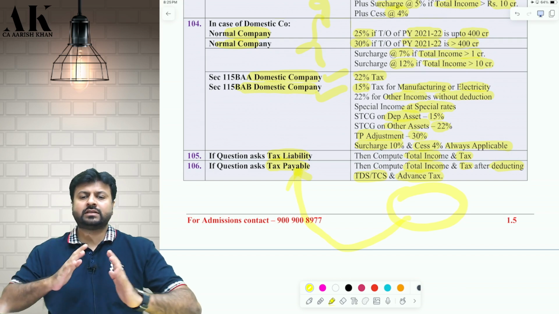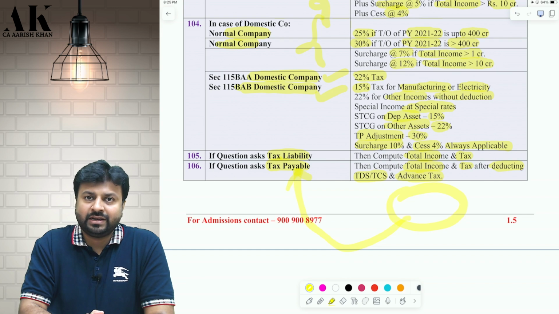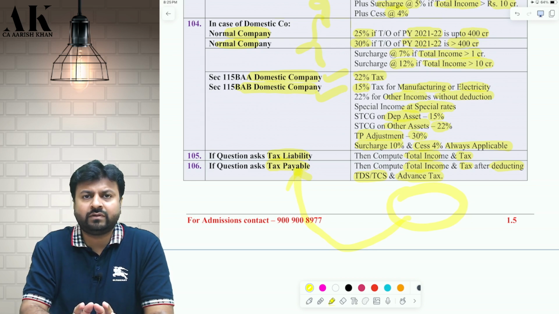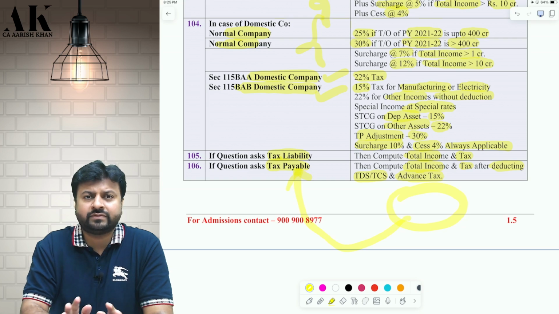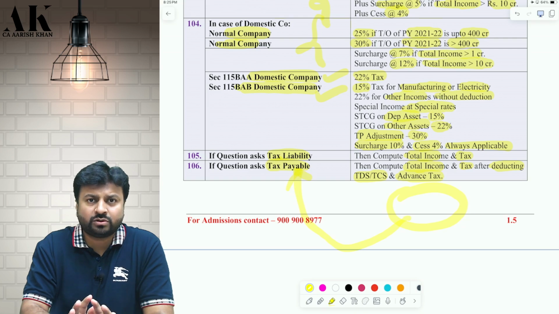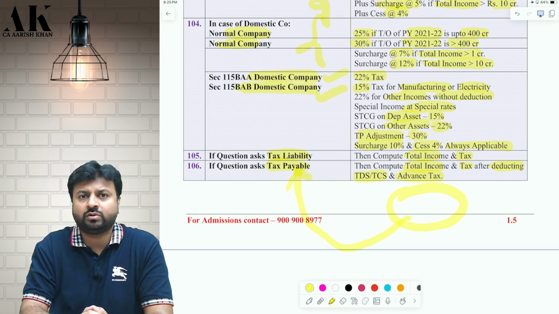Okay. So these are some of the adjustments which may be relevant for you all for your CA final exams of November 2024. And in the very first question, these will help you to a great extent. Yes, these adjustments might also help you in the other parts of the paper, because there are many concepts which we have covered directly or indirectly over here with respect to business and profession, capital gains, IFOS, house property, chapter 6A, special tax rates, tax rates, 115 BAA, BAB, set off, carry forward. A lot of different concepts we have tried to cover over here.